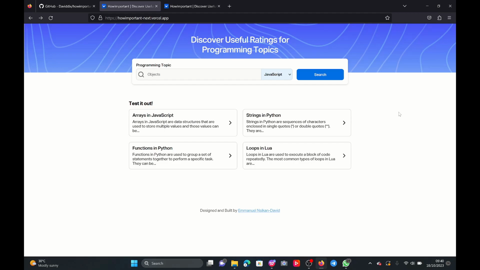So for the stack, I used NextJS and CSS on the front end, and on the back end I use Node.js and ExpressJS with the help of OpenAI for getting the information.